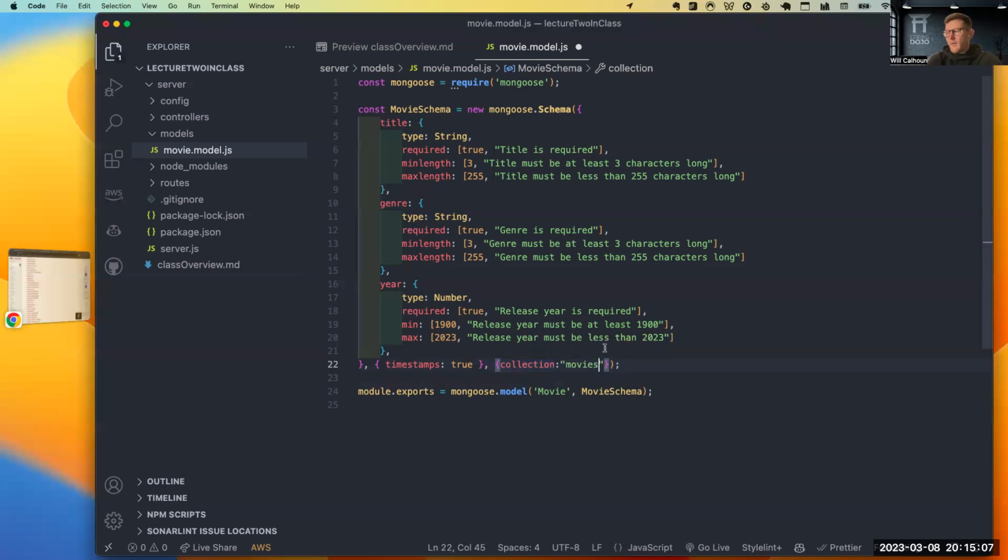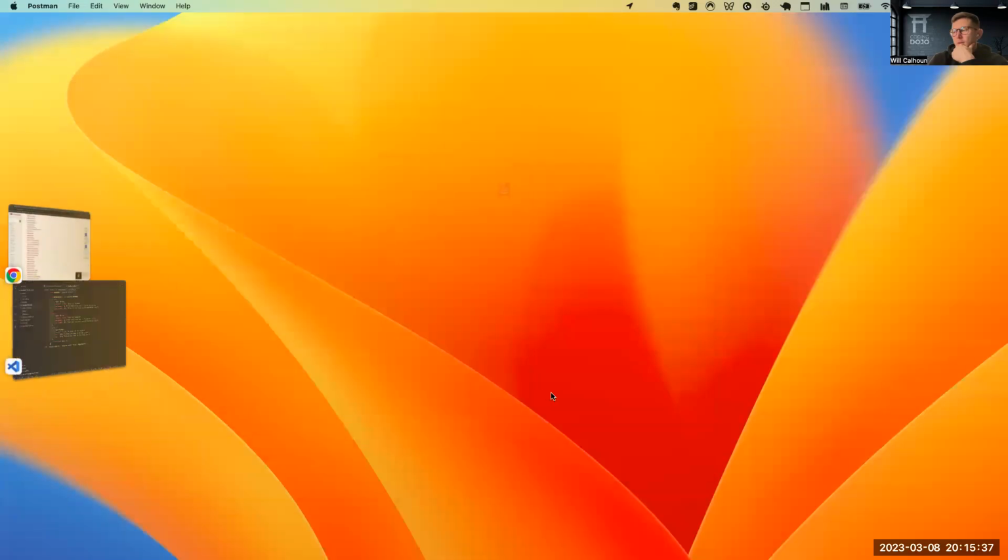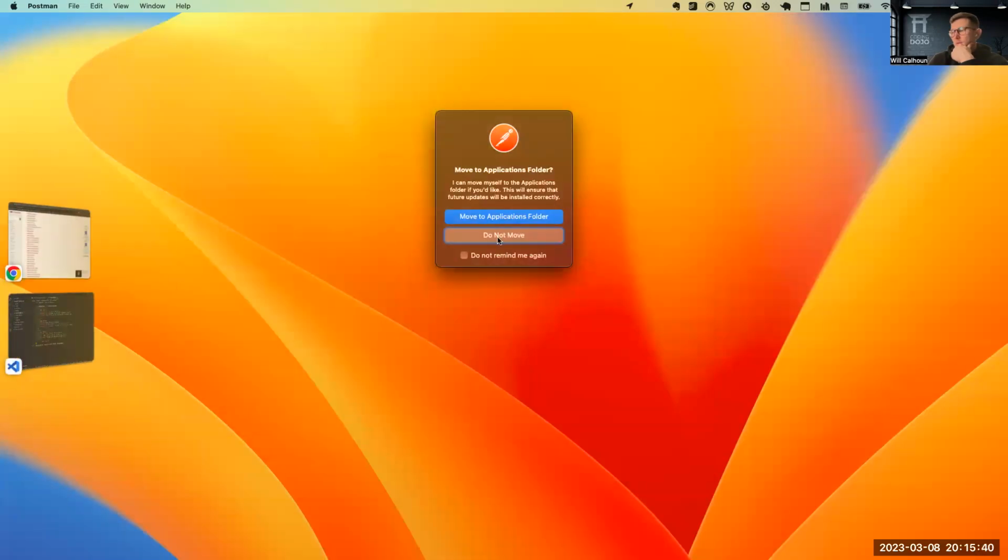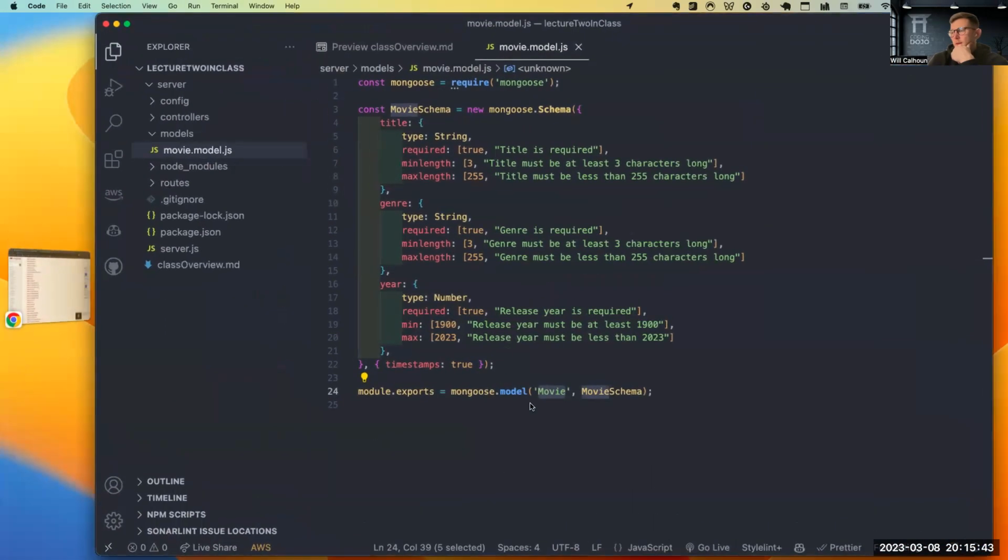Now, can anybody remember what is my collection? If I don't put this collection movies, which you don't have to, and I would say for right now, don't even worry about it. But if I didn't put that, does anybody remember where my collection name comes from? Yeah, line 24, right? Here I am creating my model, and it's creating my movie model, and it takes this word right here and makes it plural.